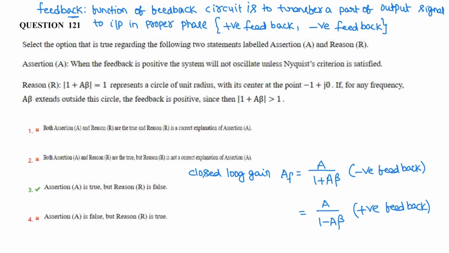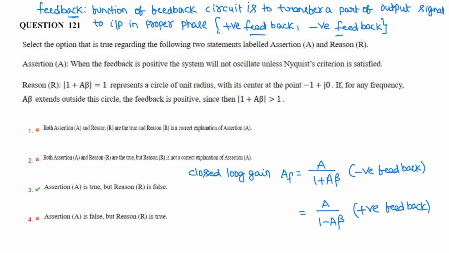Feedback: the function of the feedback circuit is to transfer a part of the output signal to the input in proper phase. There are two types of feedbacks, positive feedback and negative feedback. Positive: if the feedback signal is applied so as to increase the input signal, that is, it is in phase with the input signal, then it is called positive feedback. Negative feedback means the feedback signal is applied so as to reduce the input voltage, so it is 180 degrees out of phase with the input.